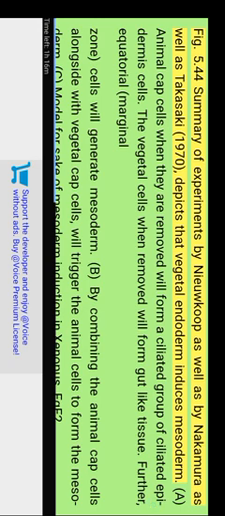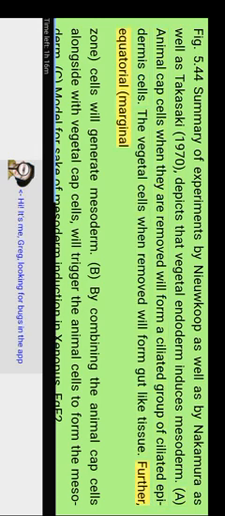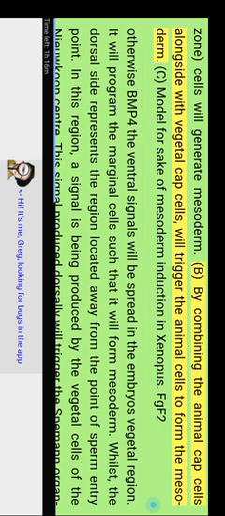Figure 5.44, a summary of experiments by Nieuwkoop as well as by Nakamura and Takasaki, 1970, depicts that vegetal endoderm induces mesoderm. Animal cap cells, when removed, will form a group of ciliated epidermal cells. The vegetal cells, when removed, will form bud-like tissue. Further, equatorial marginal zone cells will generate mesoderm. Combining the animal cap cells with vegetal cap cells will trigger the animal cells to form mesoderm.